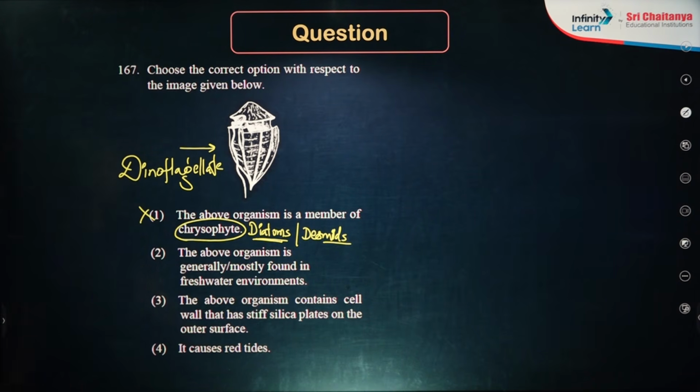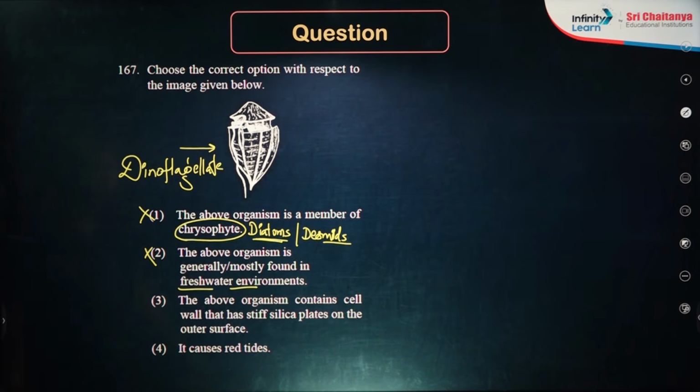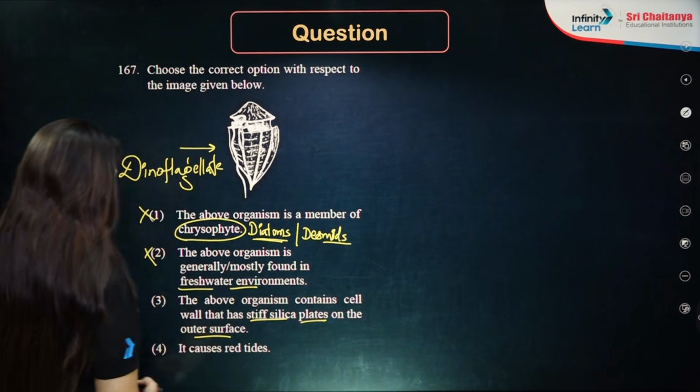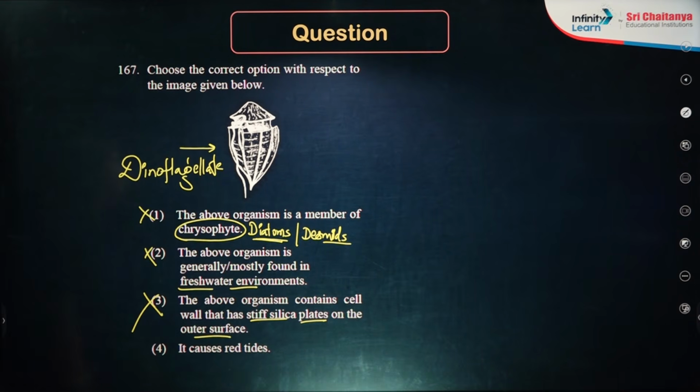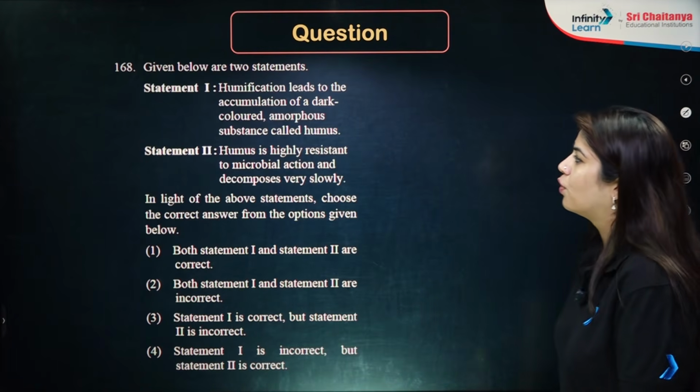The above organism is generally mostly found in freshwater environment. The above organism contains cell wall that has stiff silica plates on the outer surface. It causes red tide. Yes, this is a typical feature of my dinoflagellate. Answer is option number 4.